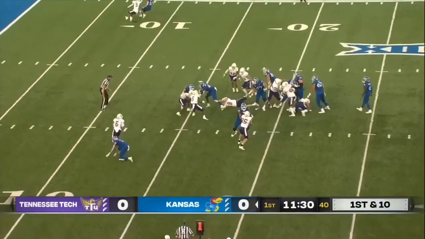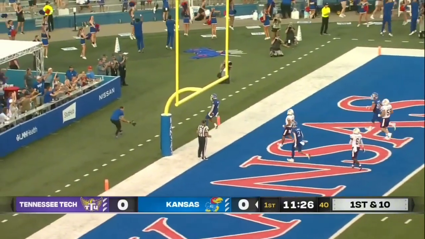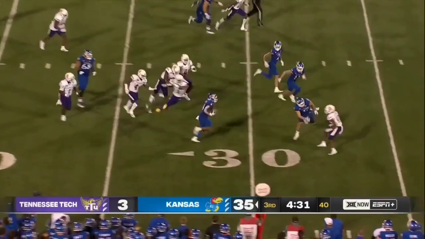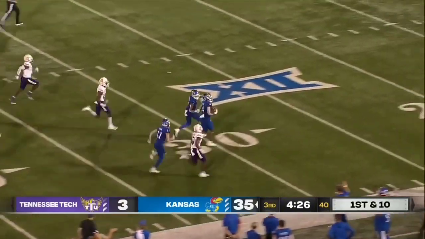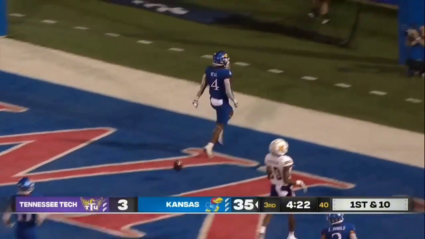First red zone opportunity for Kansas. Neal shakes one, and there it goes. Touchdown, Kansas. Kansas and Tennessee Tech here in Lawrence. Oh, look at this run from Devin Neal. There goes Devin Neal. Touchdown, Kansas.